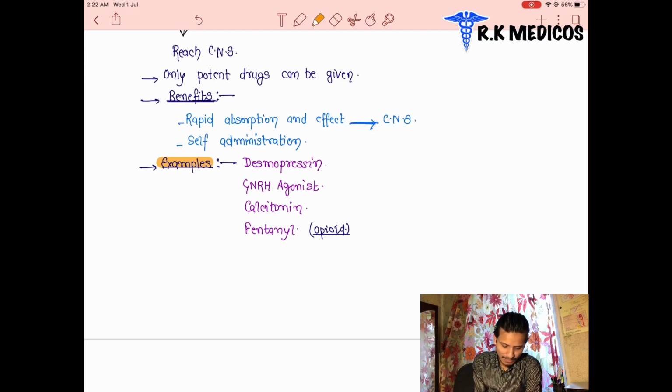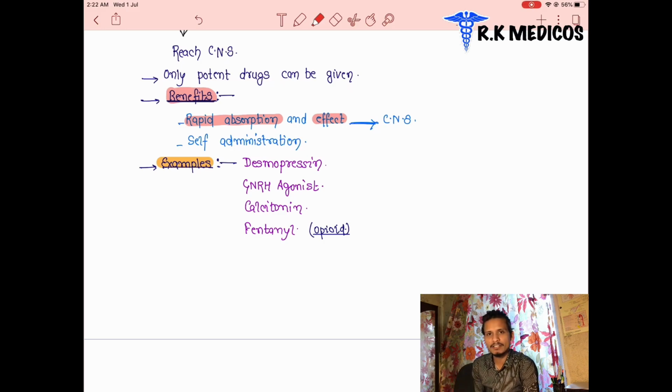Next, what are the benefits of these routes, inhalational or intranasal? Basically we discuss intranasal here. What are the main benefits? There is rapid absorption and the effect will be very fast in the central nervous system.